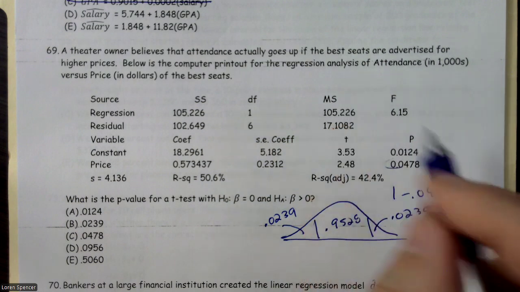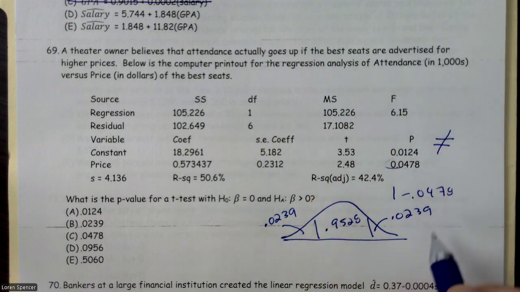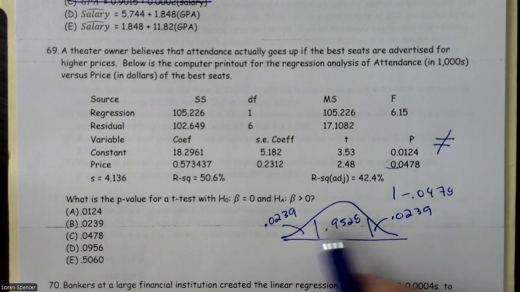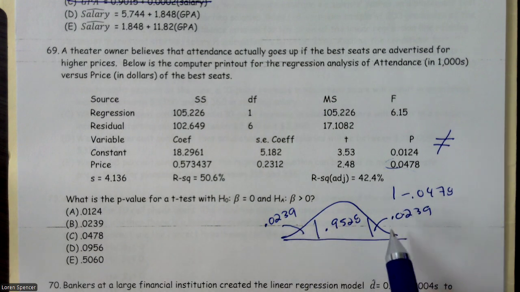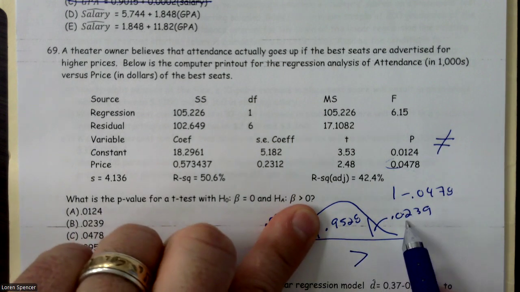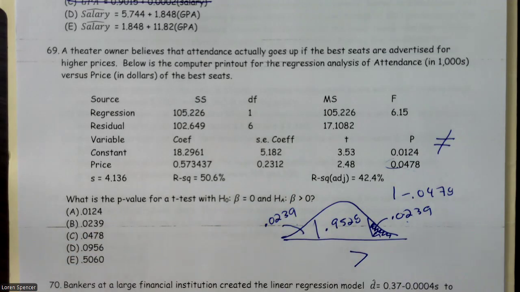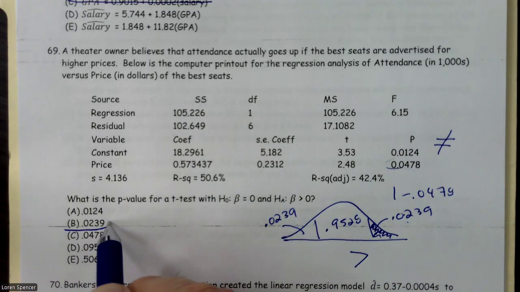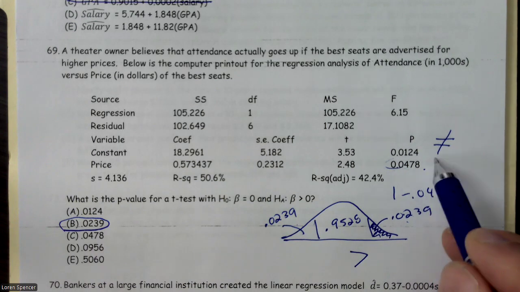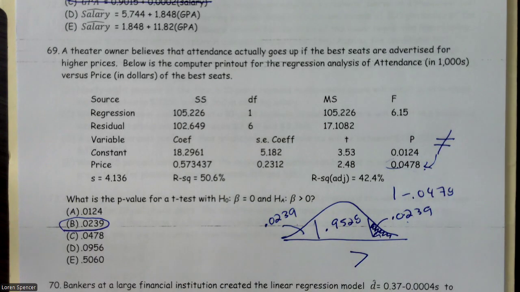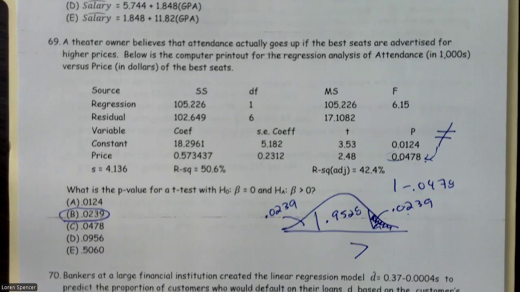Your p-value is the area in the tails. Whenever they do this regression, it's always done as a not equal to. So that tells me I have 0.0239 in both tails. If I change it to a greater than, then I just have this area right here, and so my p-value becomes smaller. The 0.0478 is for a not equal to. Pretty tricky, I have to admit.